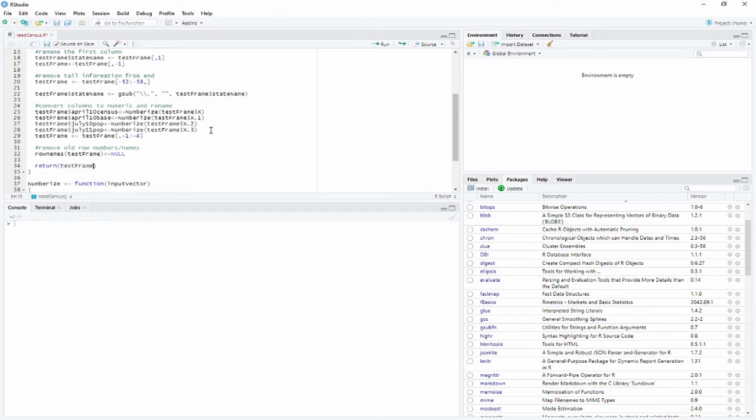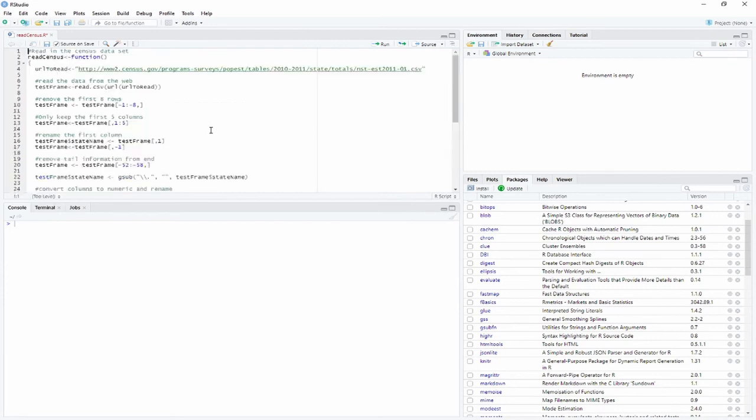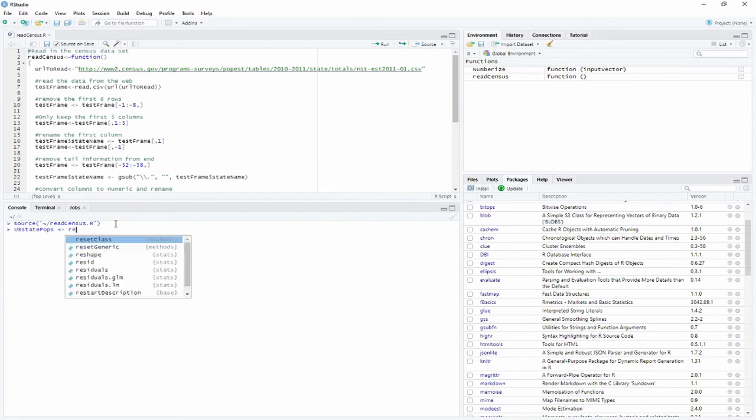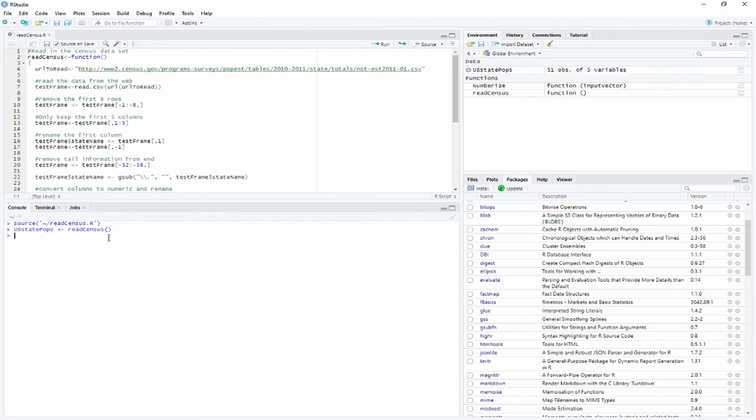Okay. I saved it as read census. I'm going to go ahead and hit the save button here. You can see it created some functions. So let's come back to our console here, and let's see if we can load US state populations. Let's save it, read census. Okay, let's see what happens.